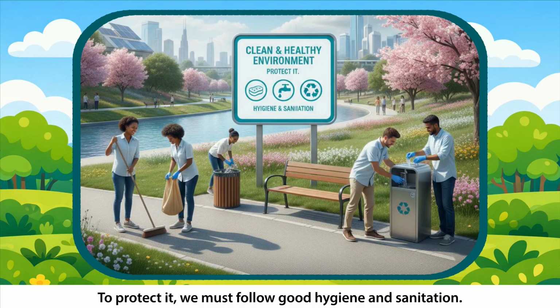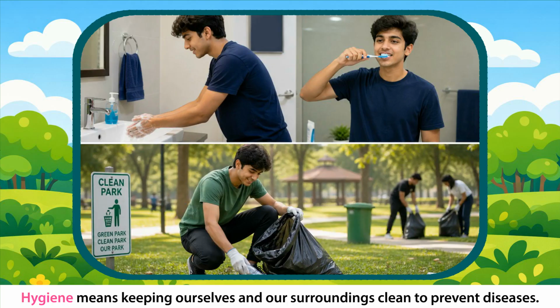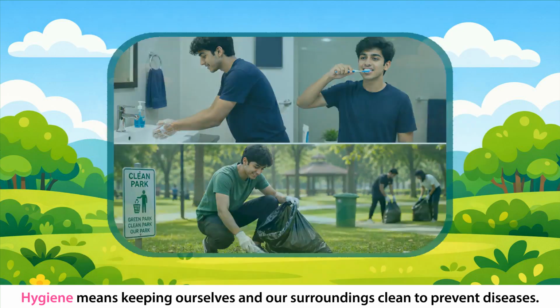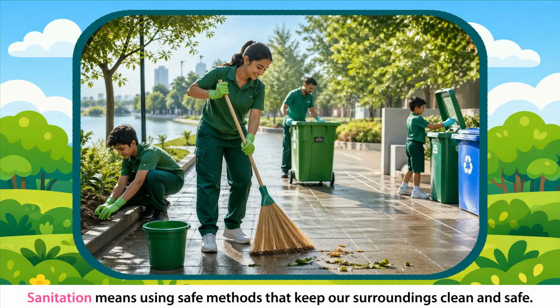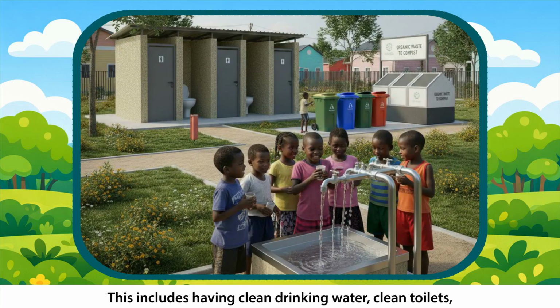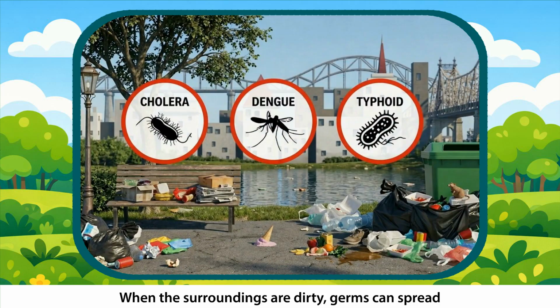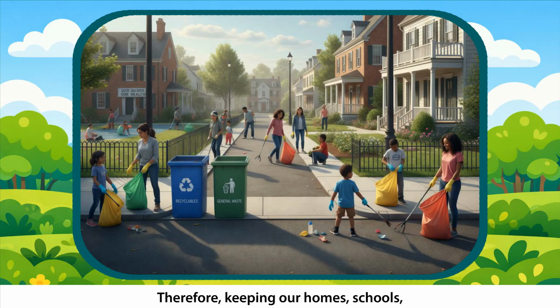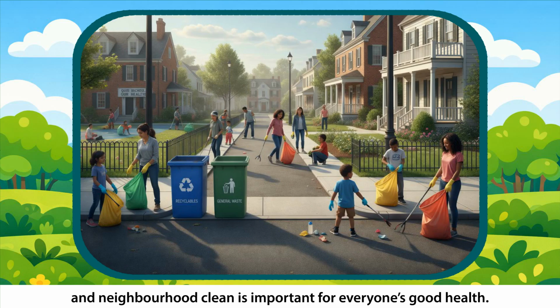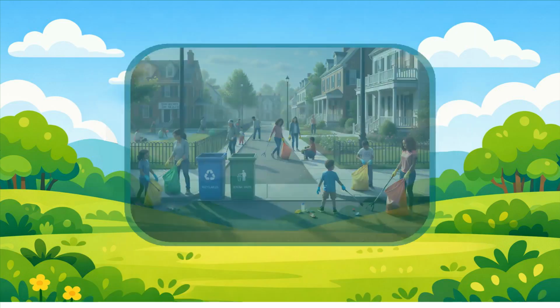To protect it, we must follow good hygiene and sanitation. Hygiene means keeping ourselves and our surroundings clean to prevent diseases. Sanitation means using safe methods that keep our surroundings clean and safe. This includes having clean drinking water, clean toilets, and proper ways to dispose of waste. When the surroundings are dirty, germs can spread and cause many diseases like cholera, dengue, typhoid, etc. Therefore, keeping our homes, schools, and neighborhood clean is important for everyone's good health.